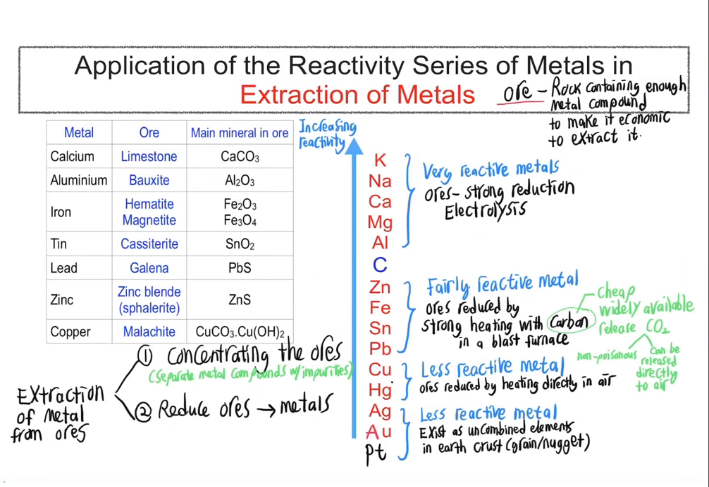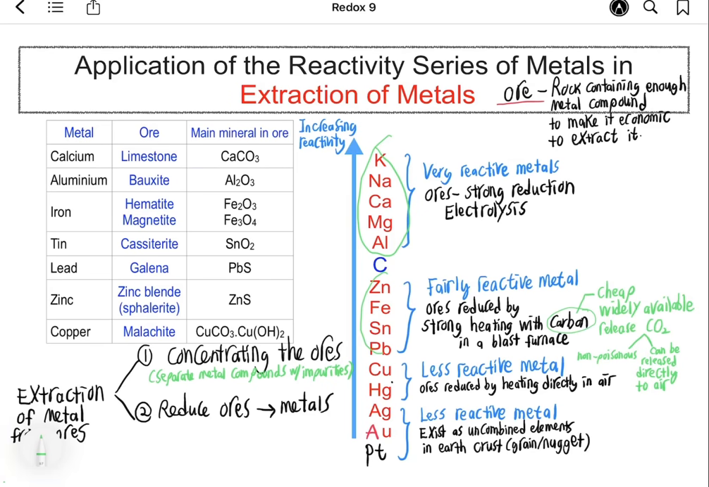Next, we will discuss the application of the reactivity series in the extraction of metals. Very few metals are found in their free elemental state. Most metals are obtained by extracting metals from ore, which are naturally occurring rock containing a high concentration of the metal compound. For metals higher than carbon in the reactivity series, potassium, sodium, calcium, magnesium, and aluminium, which are very reactive metals, the extraction must be carried out by the electrolysis of molten metal compound.